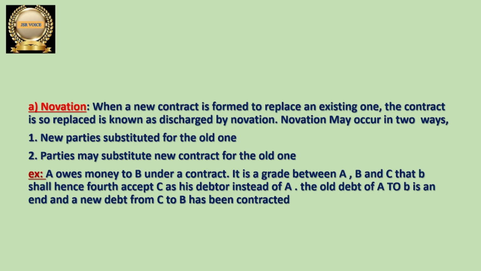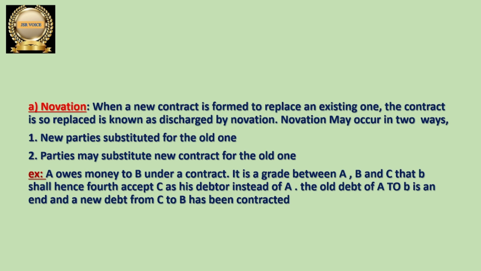In the place of the old contract, they are forming a new contract. Instead of completing the old contract, they are making another new contract in its place, and the old contract is not going to be performed. Then we can say that the old contract came to an end. So this old contract is discharged by novation.